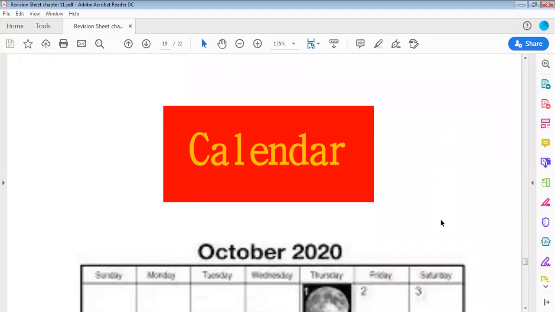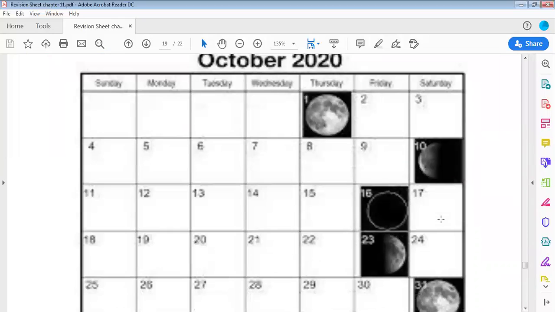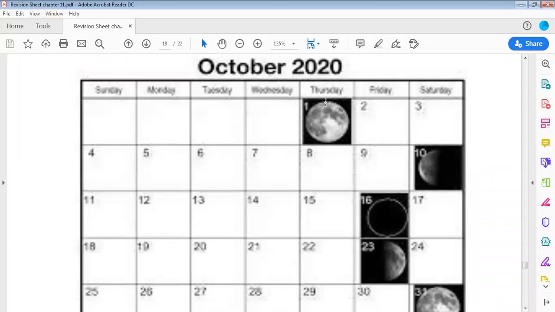So because of that, we have a calendar, and we said that the calendar here, as you can see, this is the first day of October. The first day of October comes on Thursday, and the moon will be a new moon. After 10 days, it will be a half moon, and it reflects on the calendar on Saturday.